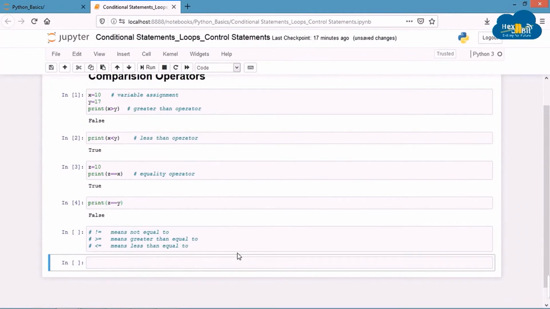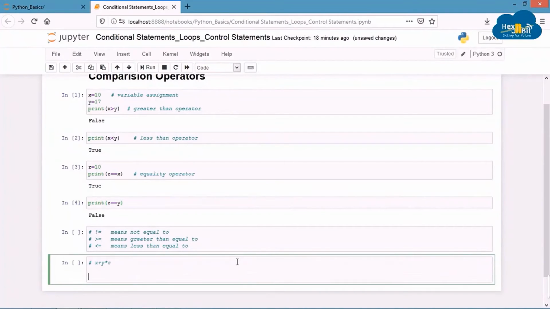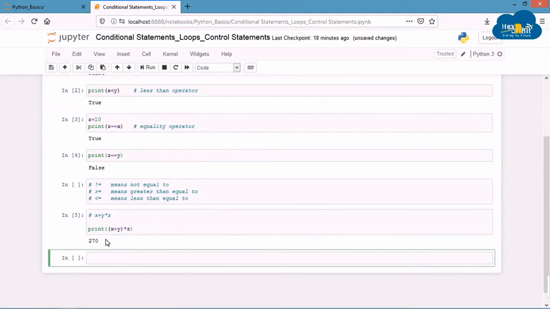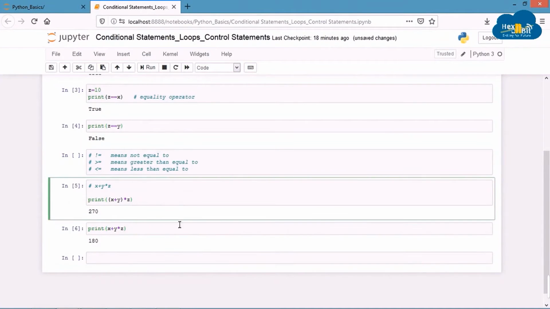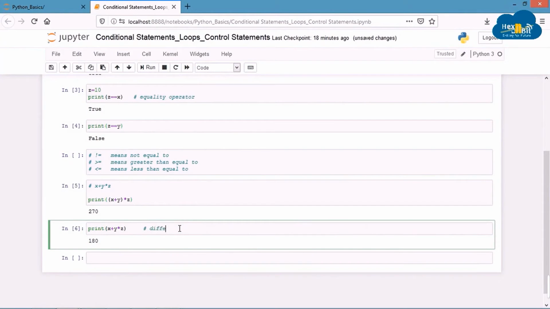For example, if you are performing an arithmetic operation where x is added with y and then multiplied with z, you must practice to write it as x plus y in a single bracket, then multiplied by z, and enclosing this complete expression in bracket. This will give you a result 270, whereas if you write it like x plus y multiplied by z, it will result in 180. I hope you have understood this difference.